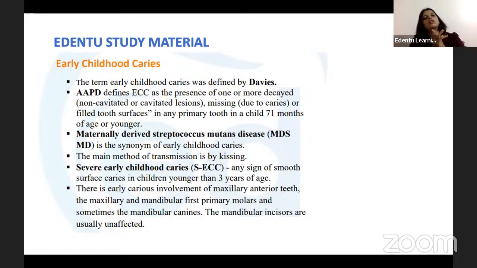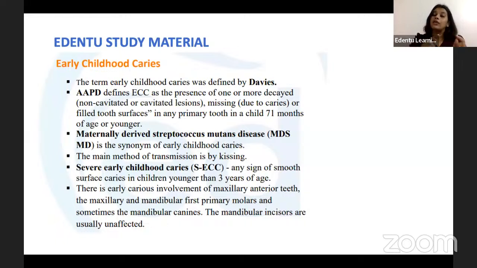Understood. Now, we already know that there is a particular pattern of involvement of the teeth in early childhood caries. It is not like rampant caries. Rampant caries is when all the teeth get involved, but in early childhood caries, usually the maxillary anteriors, the maxillary molars, the mandibular molars, and sometimes the canines will be involved, but usually the mandibular incisors are spared because of the protective action of the tongue. The tongue is behind the mandibular incisors, which constantly flushes out that area and keeps it clean. So usually the mandibular incisors are spared.